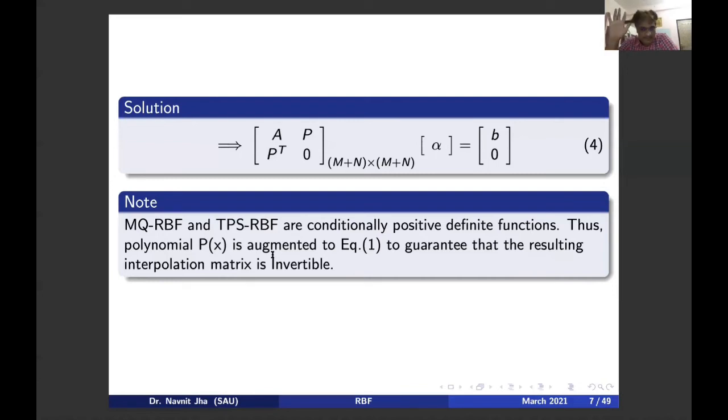But it is suggested that in these two categories, you can add polynomial terms as a safety measure. This problem does not occur with other categories.